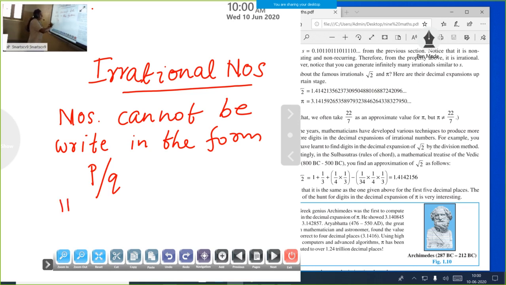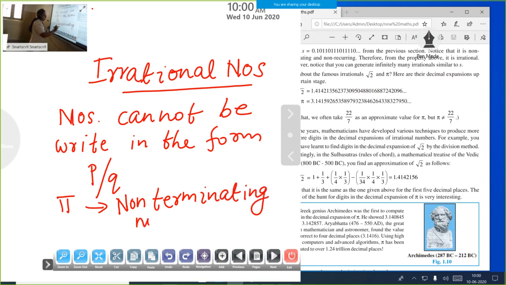For example, pi. The value of pi is non-terminating, non-repeating. It is not repeating also. So such numbers are known as irrational numbers. Another one example, root 2. This is also irrational number. Non-terminating, non-repeating. So non-terminating, non-repeating numbers are known as irrational numbers.